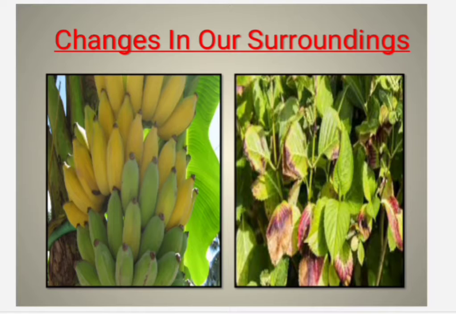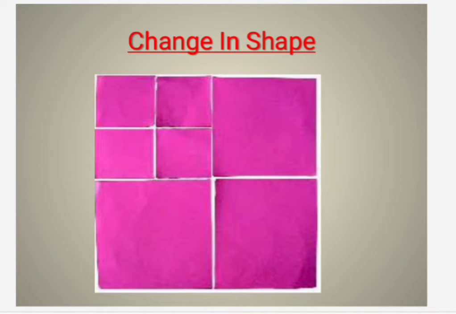Activity 6.1. Cut a piece of paper in 4 square pieces. Cut each square piece further into 4 square pieces. Try to join the pieces. Is it possible to get back the original shape? No, you cannot. There is a change in the shape of the paper. There is no change in the property of the paper. Only there is a change in its shape.